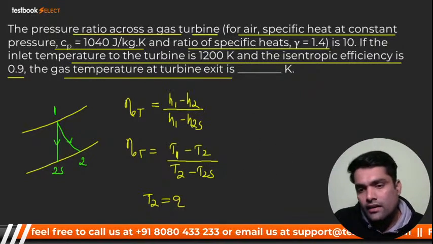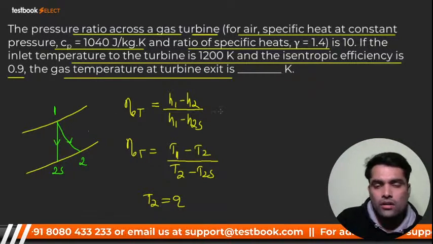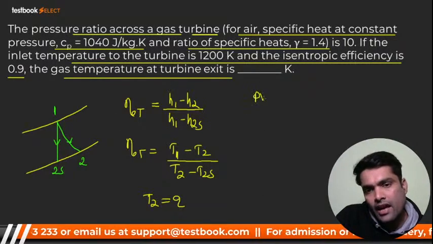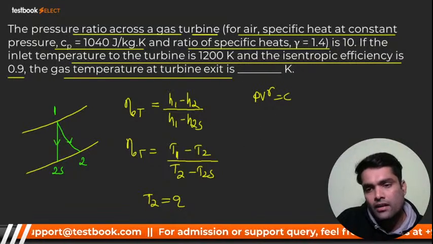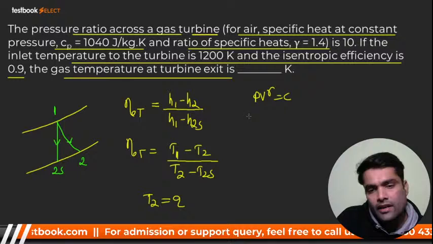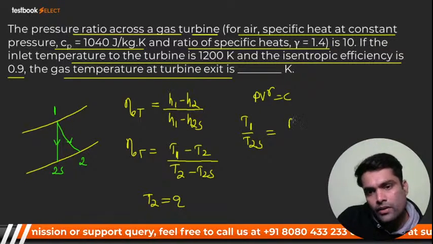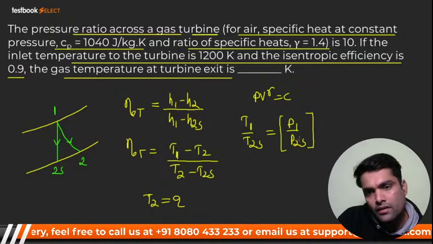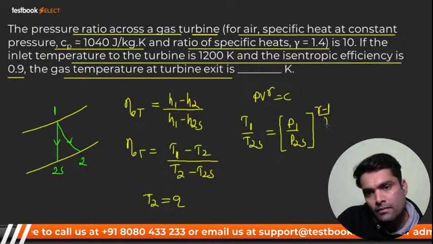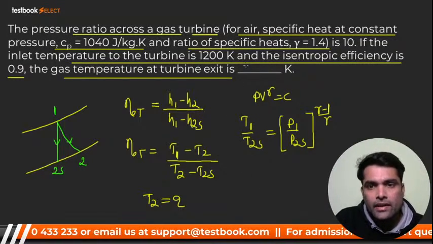You know that this is reversible adiabatic expansion. That means the process has happened with PV raised to the power gamma equal to C. If it is so, I can write T1 upon T2s is equal to P1 upon P2s raised to the power gamma minus 1 upon gamma. Right? Yes or no?